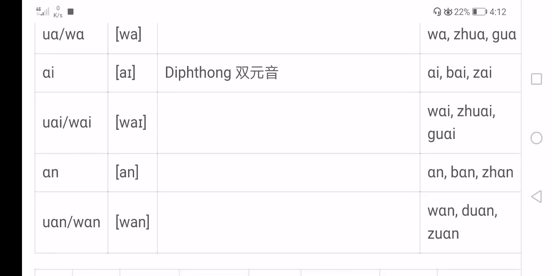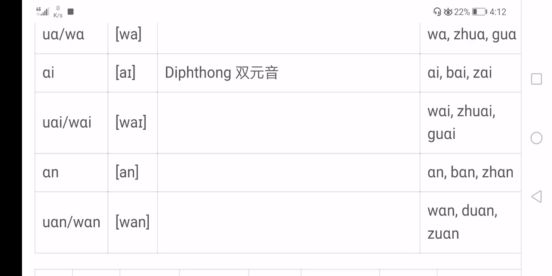The next final is wai. When it itself is a word, we spell it as wai. But when it is following other initials to form syllables like zhuai and guai, it is spelled uai. But they have the same sound.